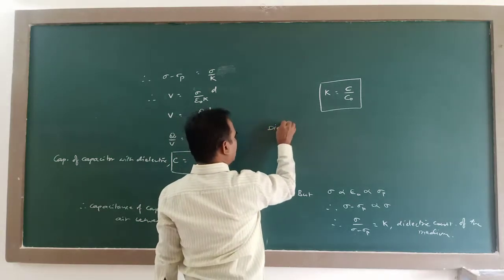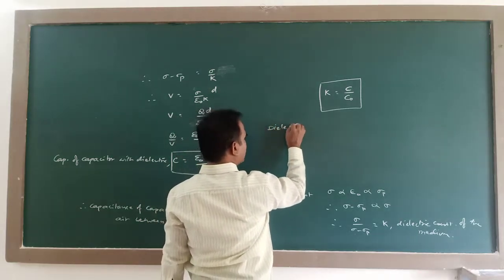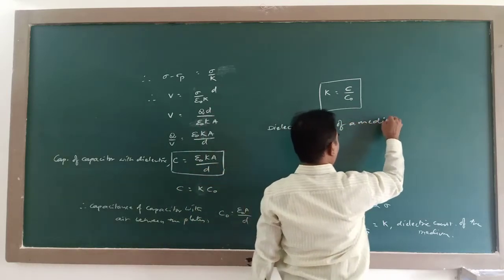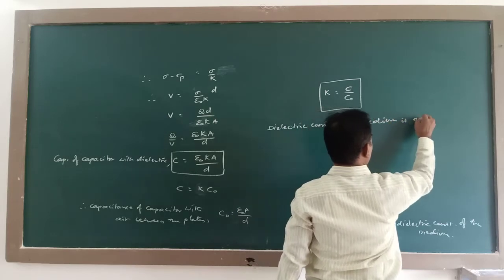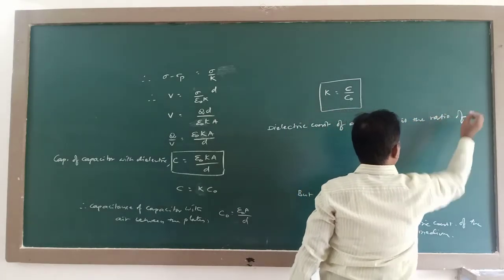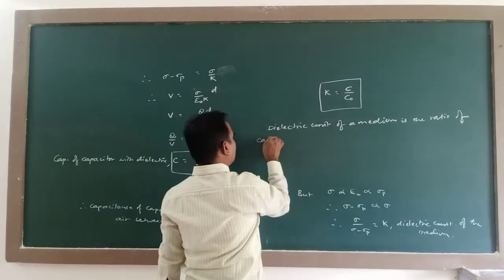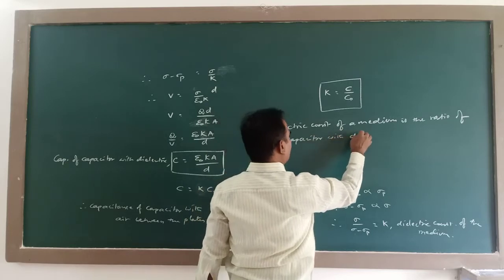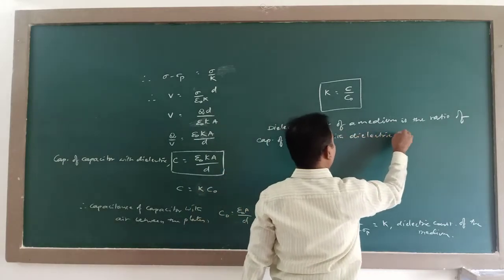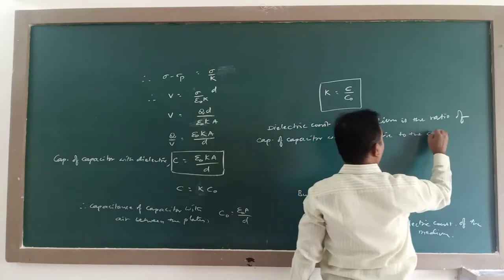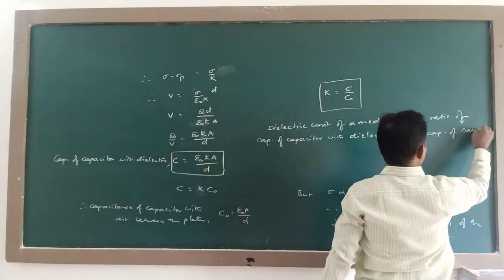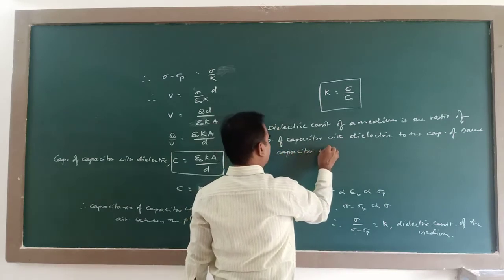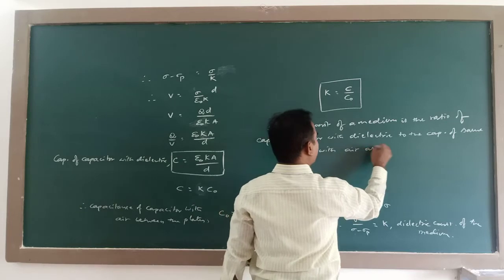So, therefore, dielectric constant of a medium is the ratio of capacitance of the capacitor with the dielectric to the capacitance of same capacitor with the air as a dielectric.